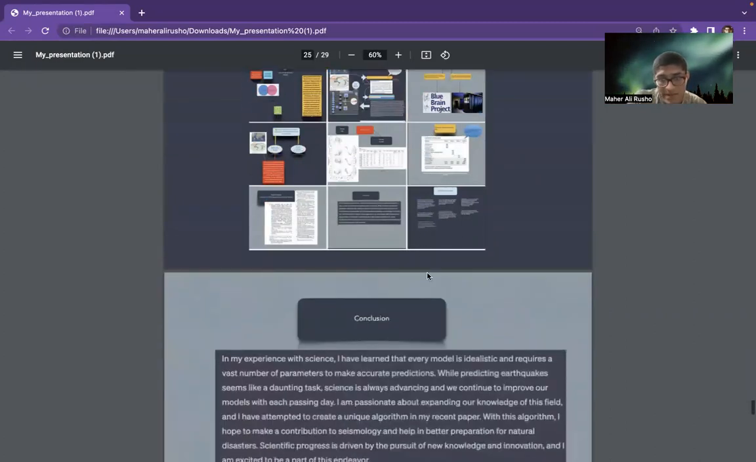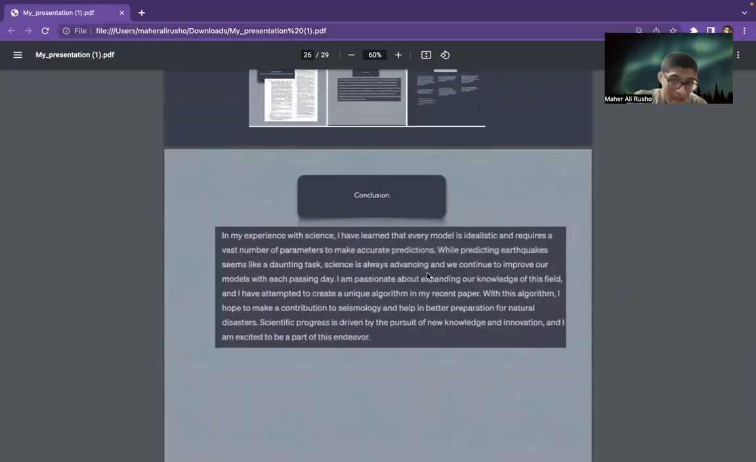So let me conclude the presentation. In summary, I've learned in this age of experience that every model is idealistic and requires a vast amount of data or parameters for accurate predictions. Predicting earthquakes seems like a daunting task, but it is not, because science is progressing. And by this paper, I am proud that I have made some contribution to seismology. My aim is to work with earthquakes in the future also. And I'm excited to be part of this endeavor. Thank you.